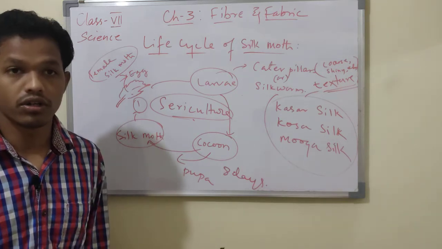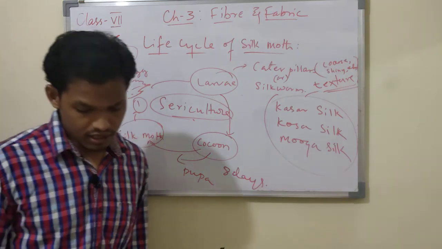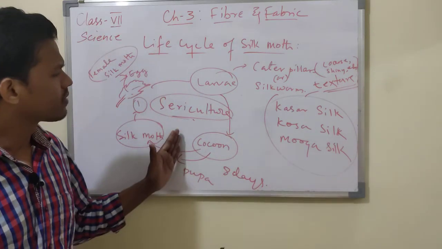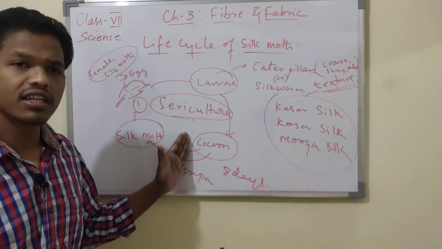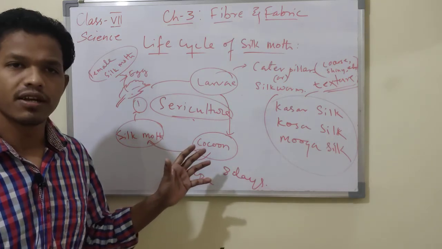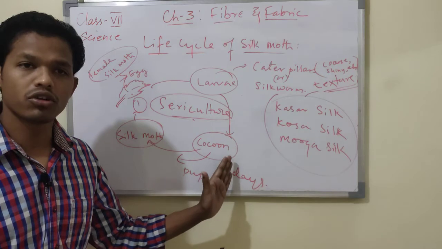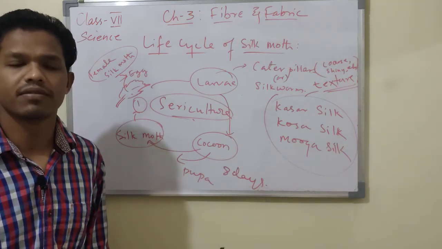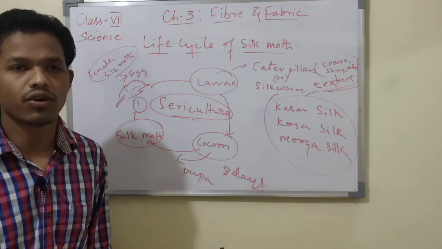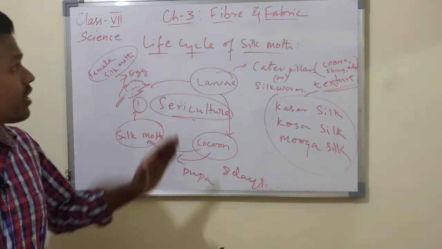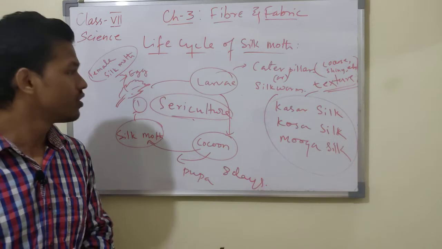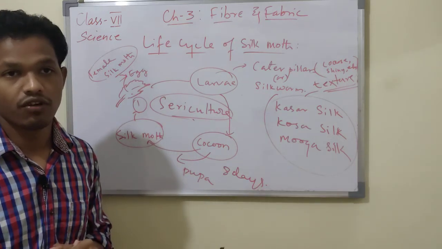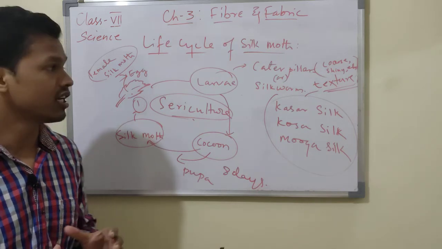Cotton and wool are also natural fibers. Silk is from animals, the insect is what contributes here, but it is made naturally. So we have covered the life cycle of a silk moth, and this sericulture is done in India especially on a commercial scale.